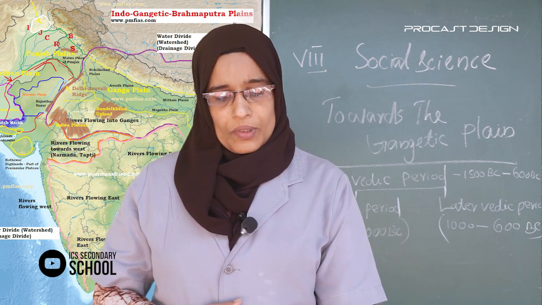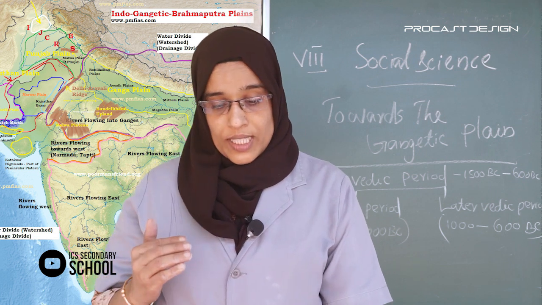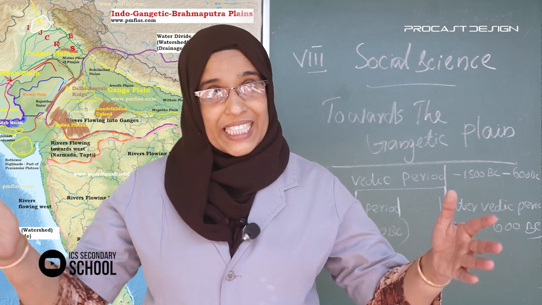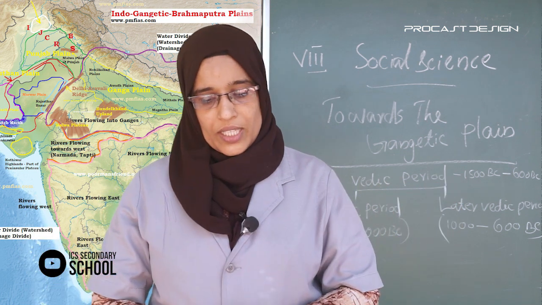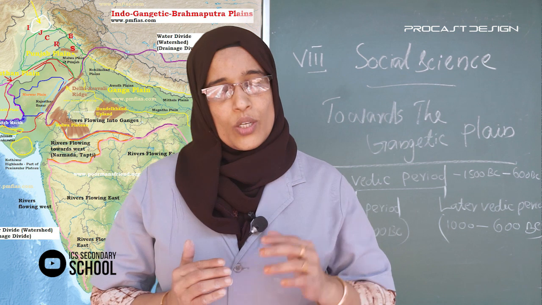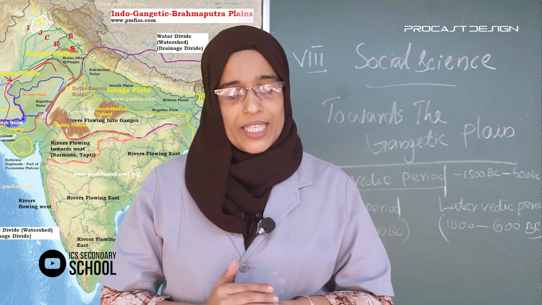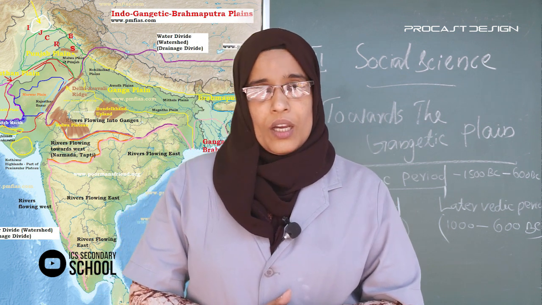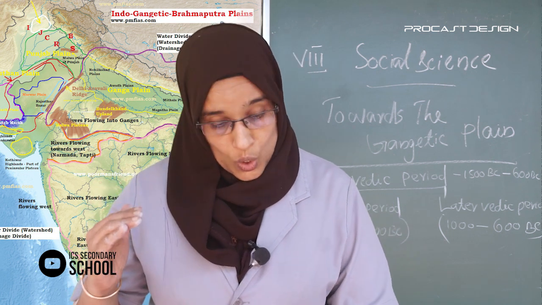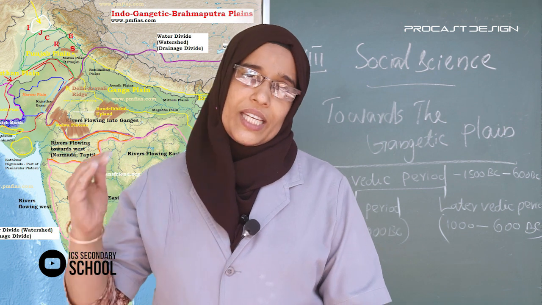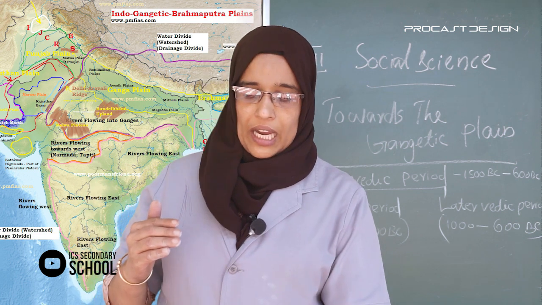Then trade routes connecting these cities came into existence. A new social category thus grew up in cities on the basis of trade and handicrafts.